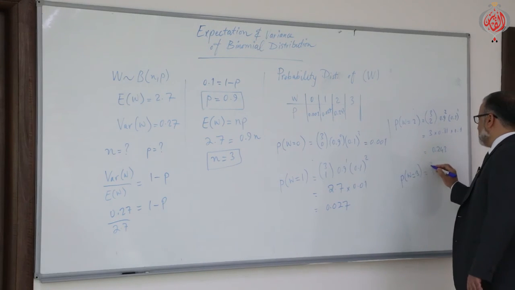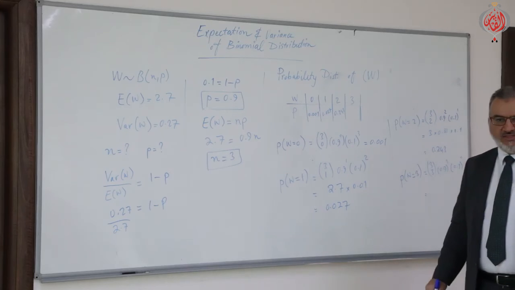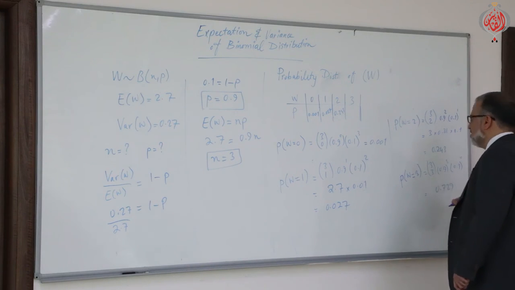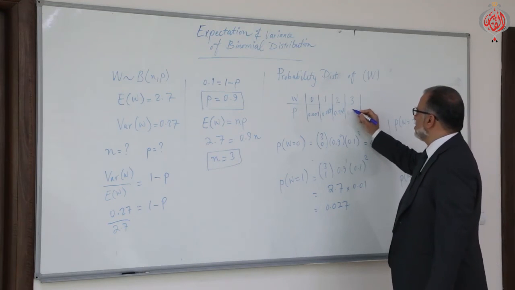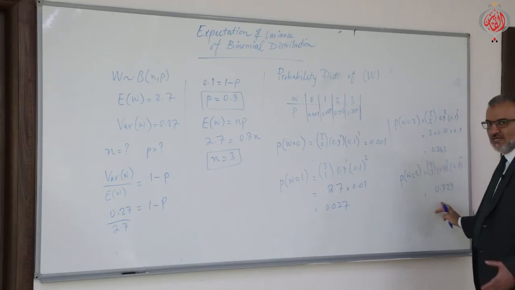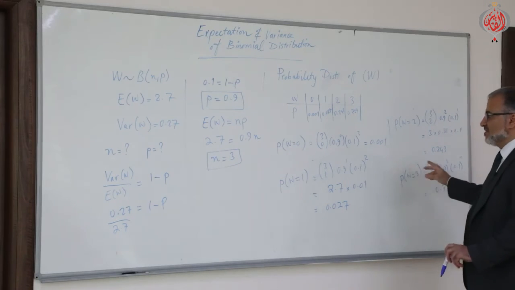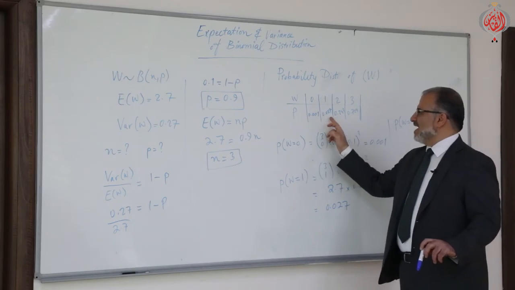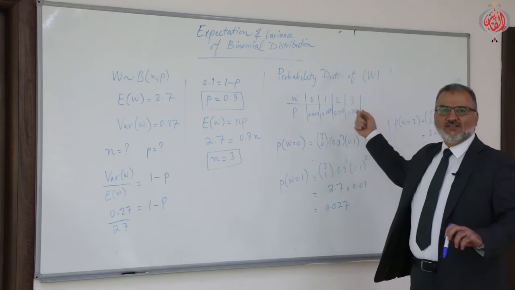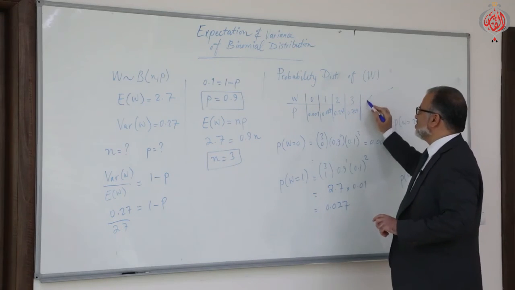So probability of W equals 3. So it is 3 combination 3, 0.9 cubed, 0.1 to the power of 0. So this is 1 and this is 1. And you have to multiply that, which is 0.729. Either calculate the last case according to the formula of binomial distribution, or just add the 3 values, then subtract from 1. Directly you will get the last one. So this is the probability distribution.